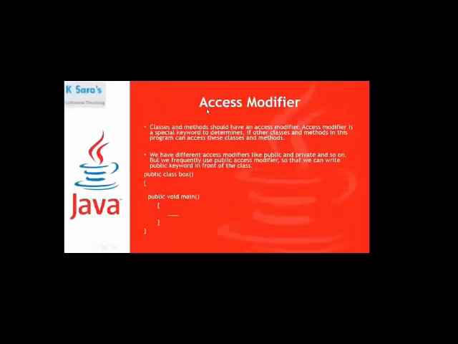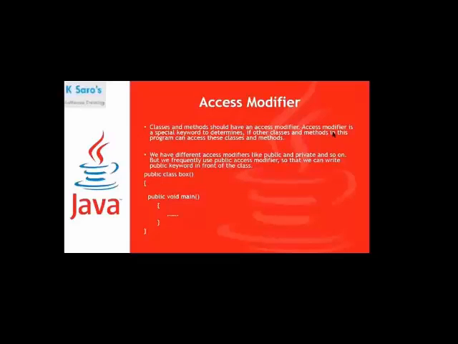Now we will talk about what an access modifier is. That is a very important concept in Java, called the access modifier. You should know very clearly what access modifiers are and what the uses of the access modifier are. It is a very important topic. Classes and methods should have an access modifier. So for the class we have an access modifier, and for methods also we have an access modifier.